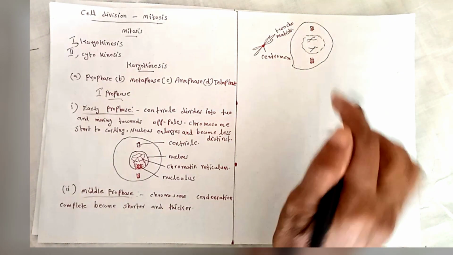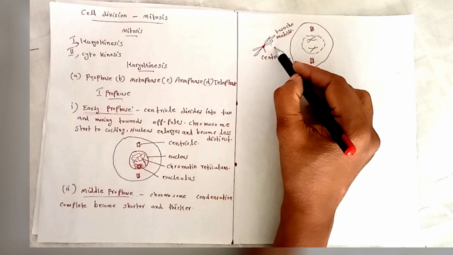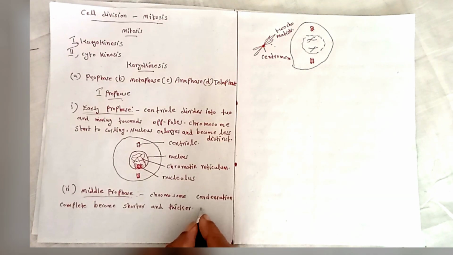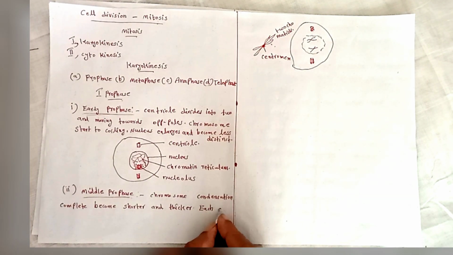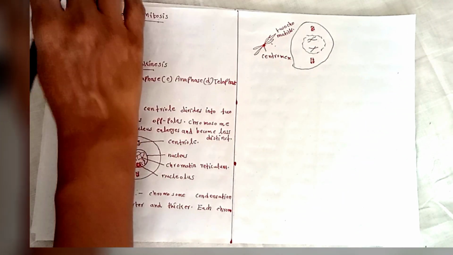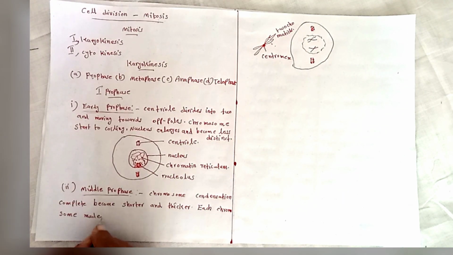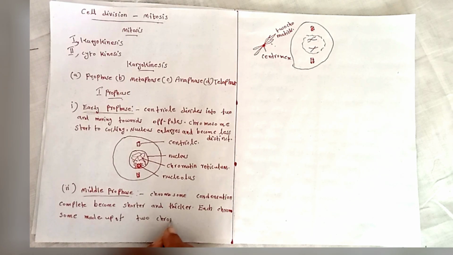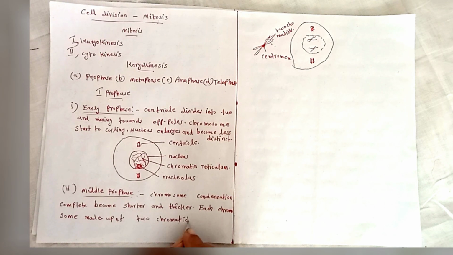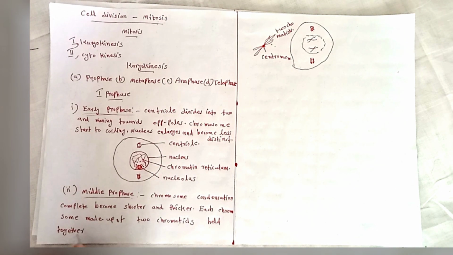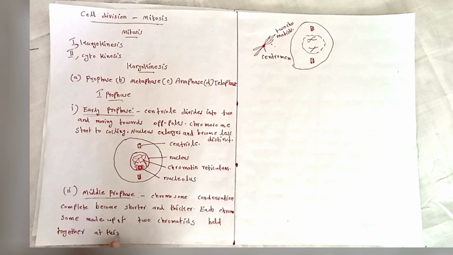Each chromosome is made up of two chromatids held together at their centromere portion.